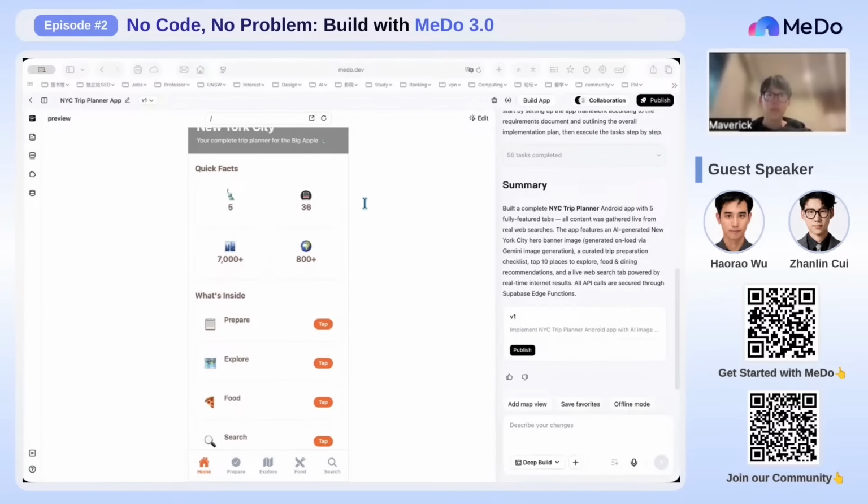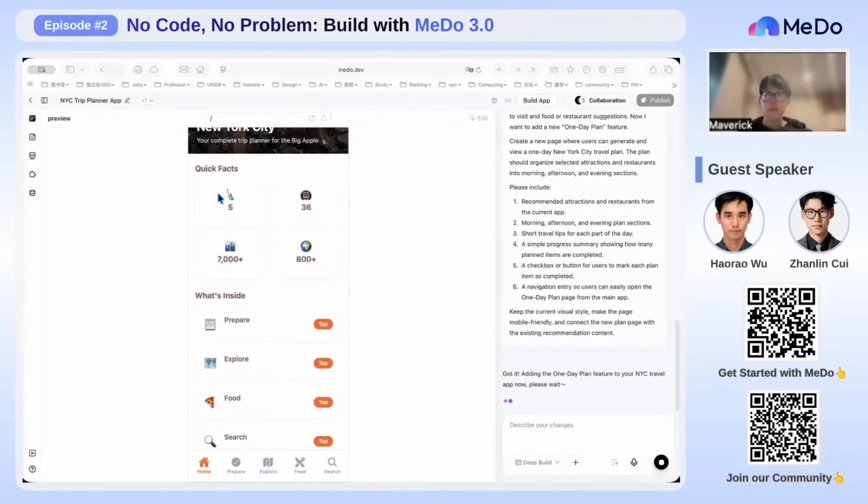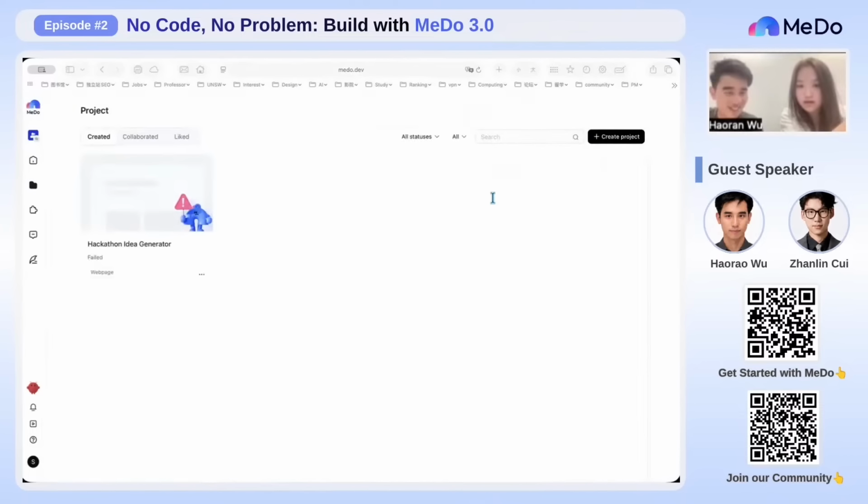Users should also be able to mark planned items as completed, so the app becomes more actionable, not just informative. Let me input the requirement now. Now I'll submit this update and it may take a little bit of time. So while MeDo is generating the V2 version, I'll step out of the project to walk you through the enterprise features behind the workflow. I think the image is generated.